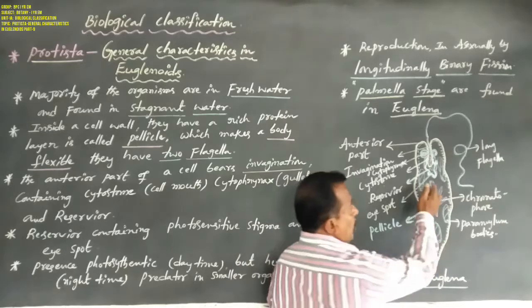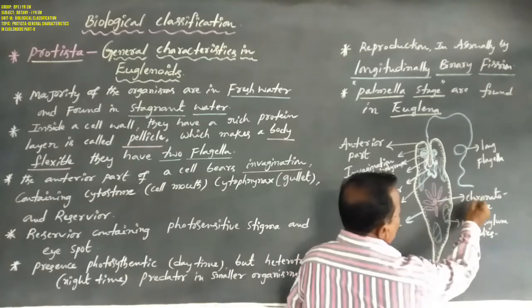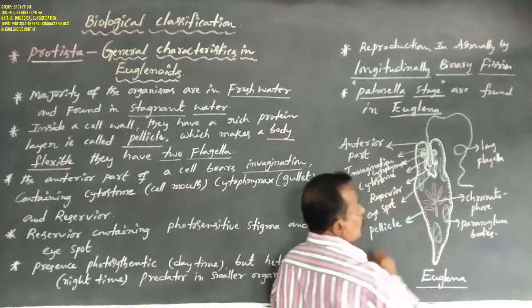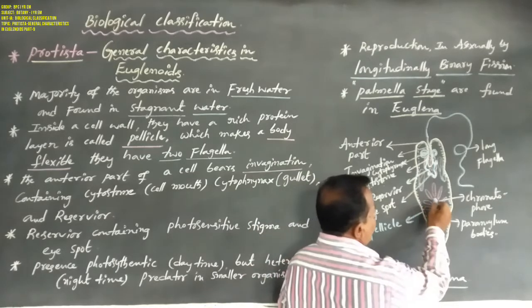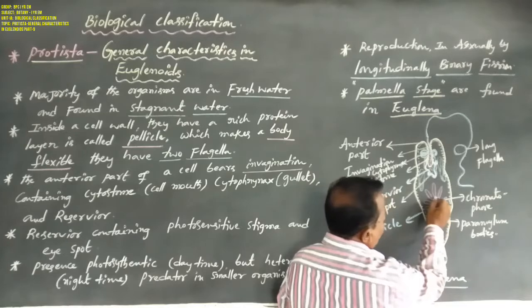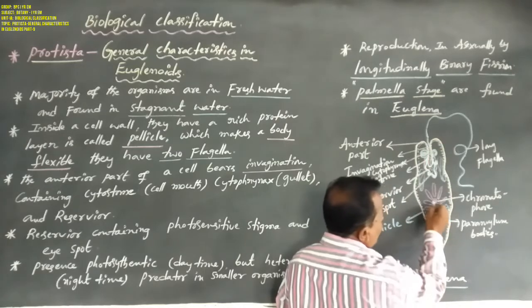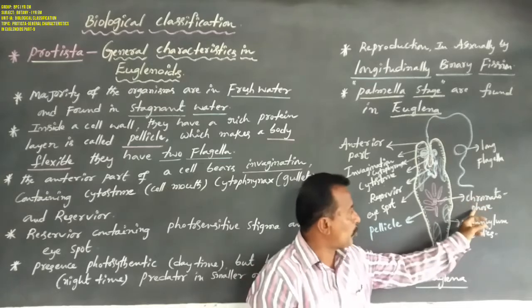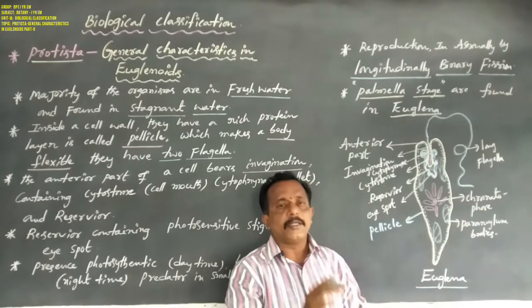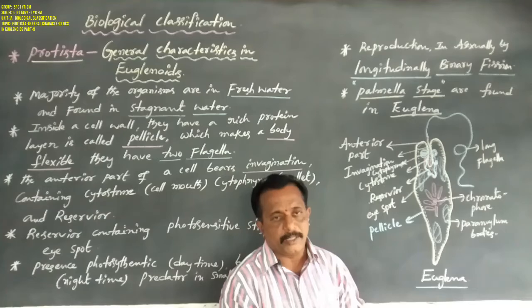Why? Because Euglena contains chromatophores at the center of the body. These chromatophores are similar to the chlorophyll in the leaves of all green plants.